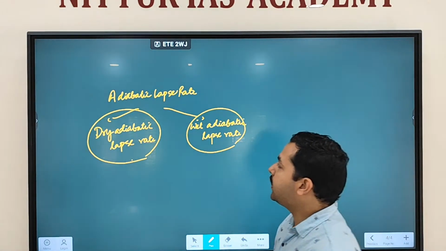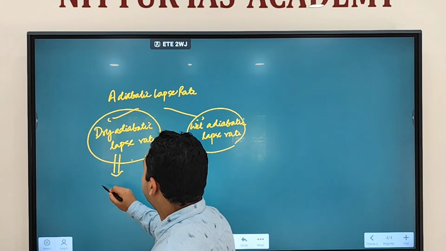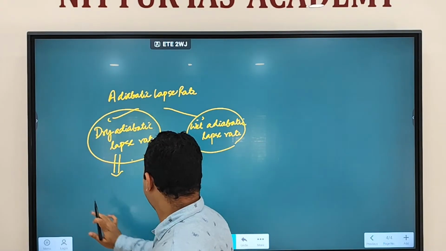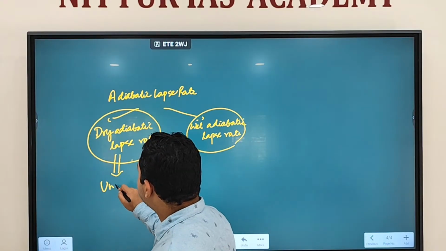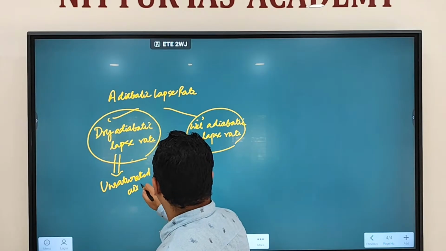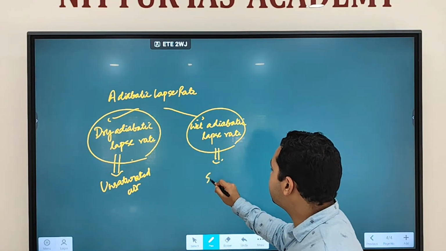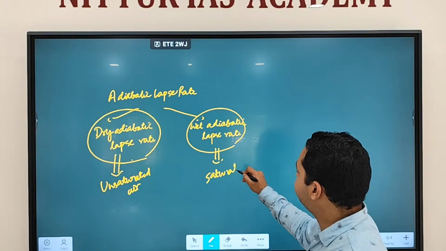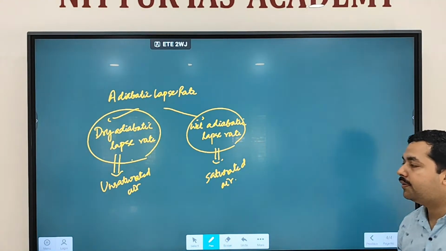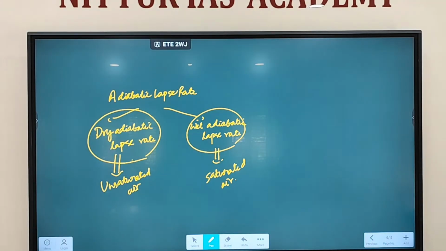The dry adiabatic lapse rate occurs in unsaturated air, and the wet adiabatic lapse rate occurs in saturated air. Clear? So where does the dry adiabatic lapse rate occur? In unsaturated air. And the wet adiabatic lapse rate occurs in which type of air? Saturated air.